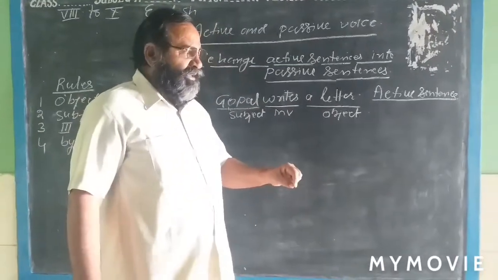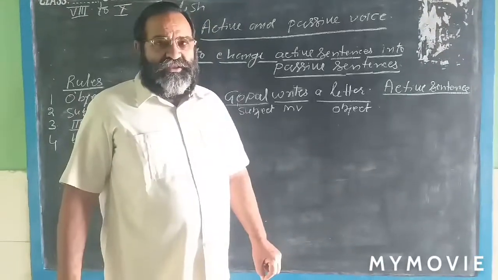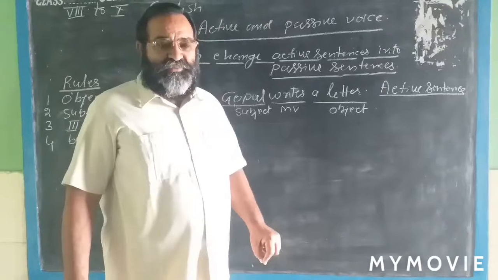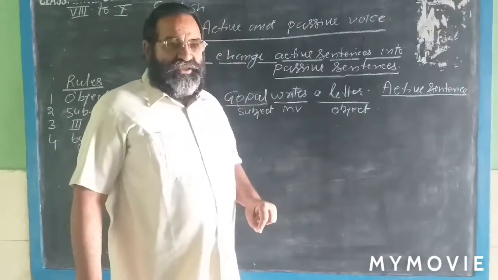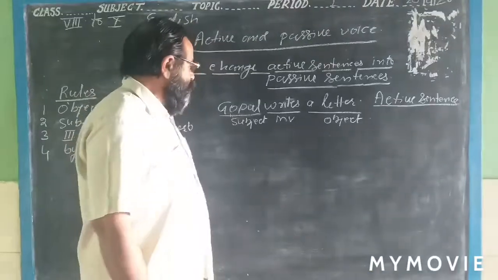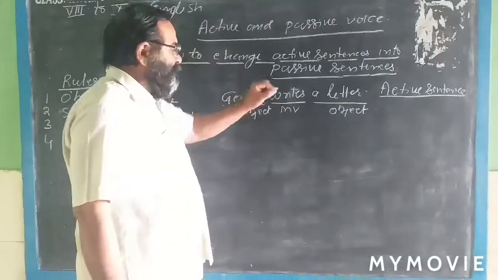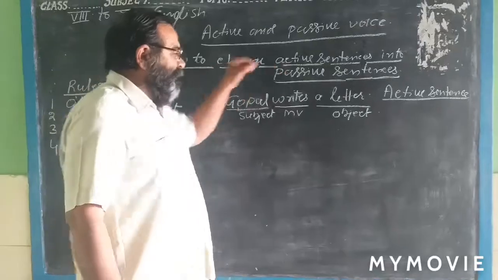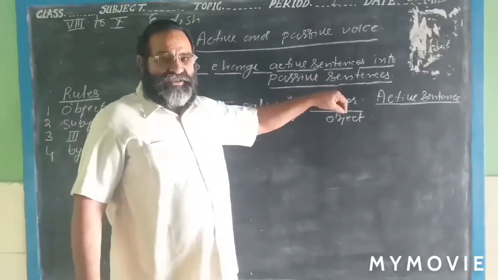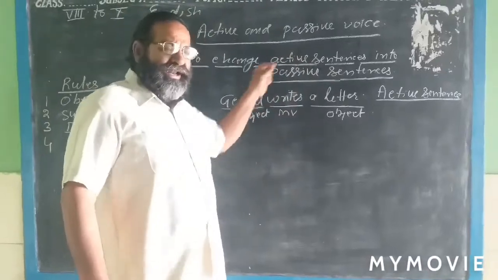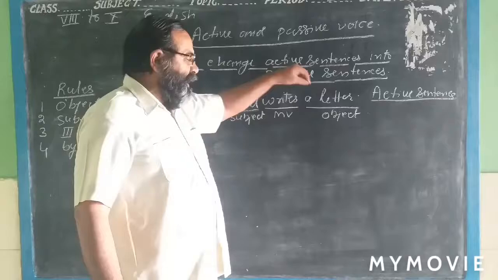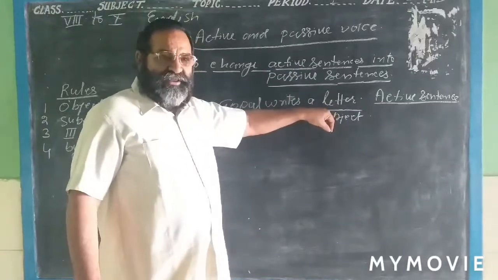Suppose you are eating the food, then you are directly doing the work on the food. Because you are eating the food, it is called the active sentence. Now, Gopal writes a letter. Gopal is the subject, a letter is the object.